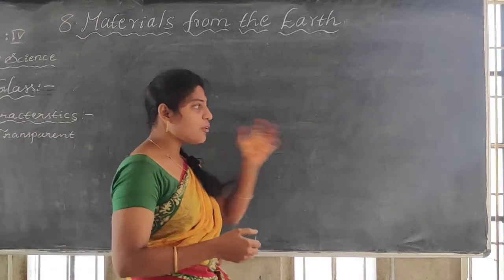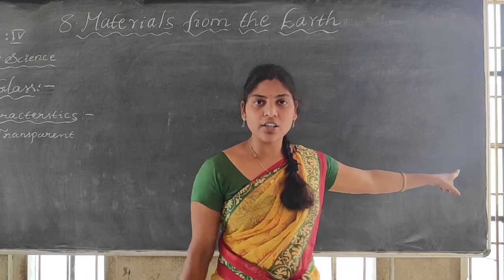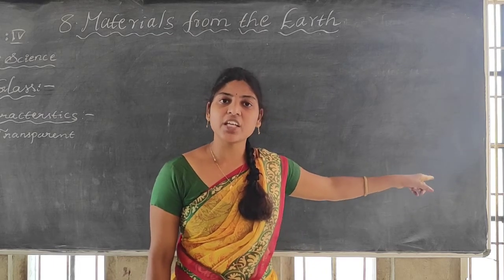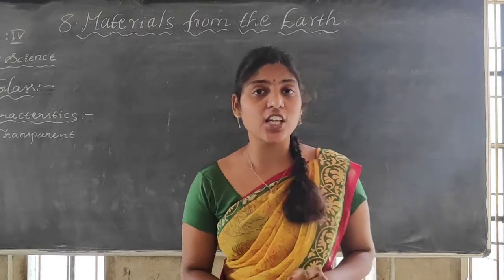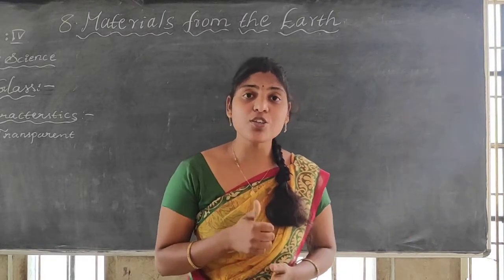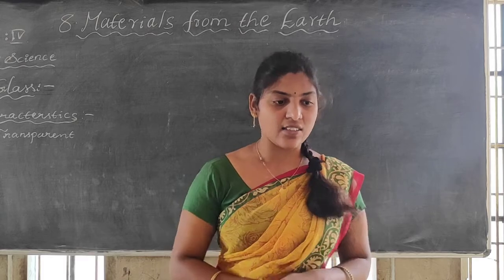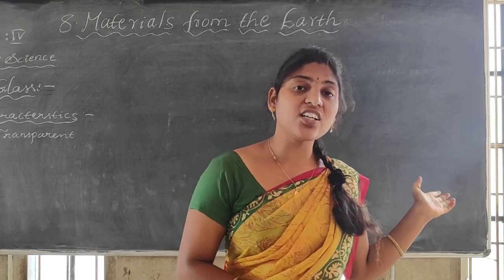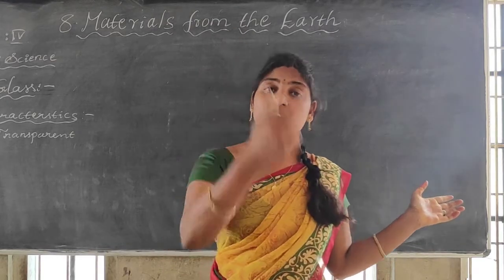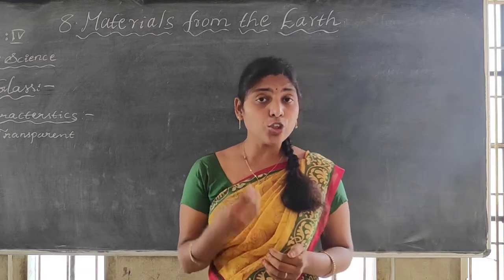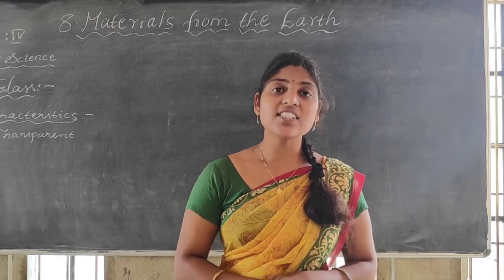Transparent means, for example, here a window is there. What is happening outside? Can I see clearly or not? Clearly I can see what is happening outside through the window, not by opening the window. How is it possible? Because the light is traveling easily through the glass. How is it possible, Ray? The light is traveling through the glass, so we are able to see whatever objects are on the other side. If you are able to look through an object and see what is happening on the other side, that object we call transparent.